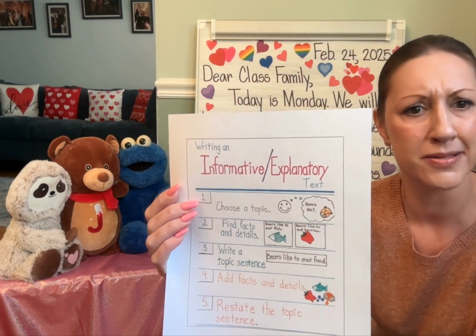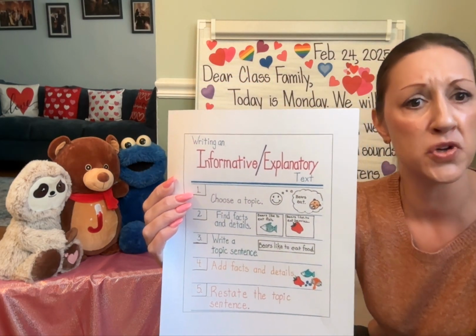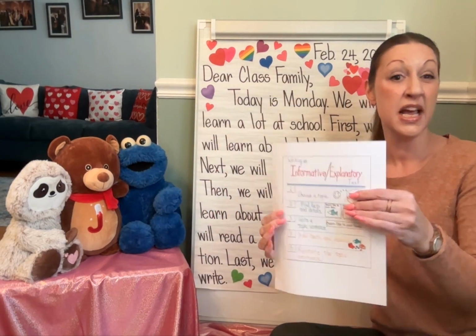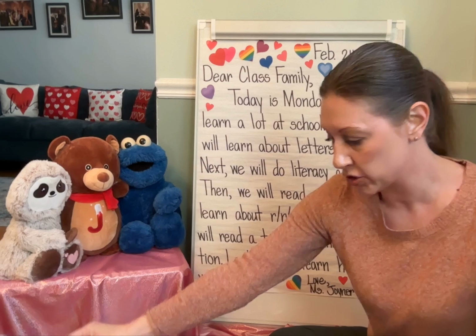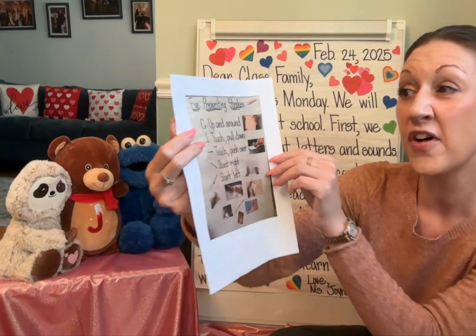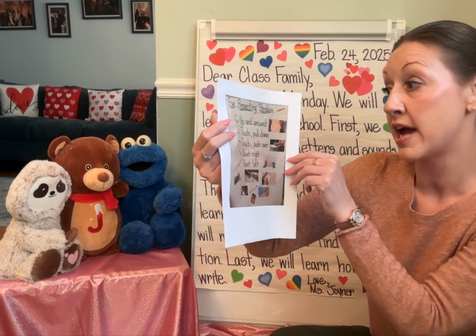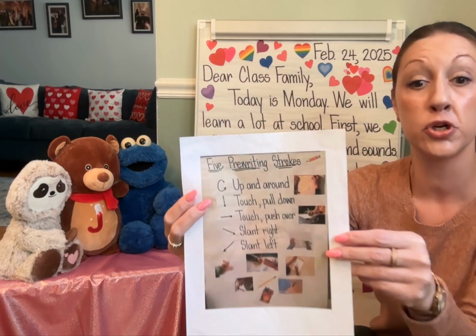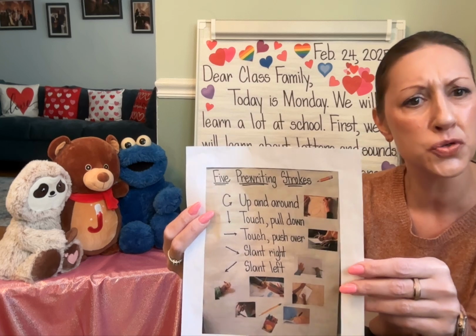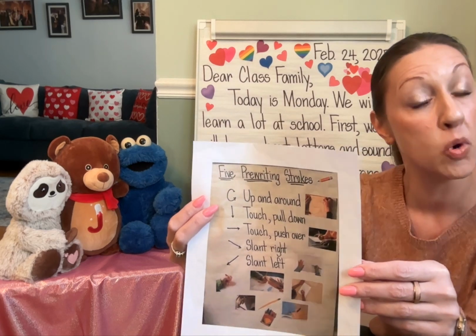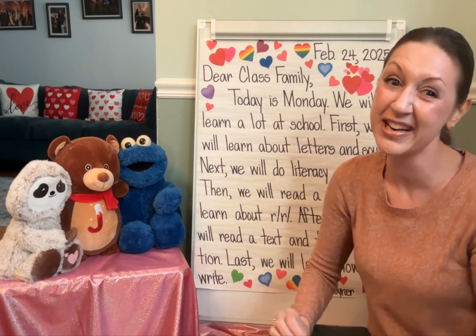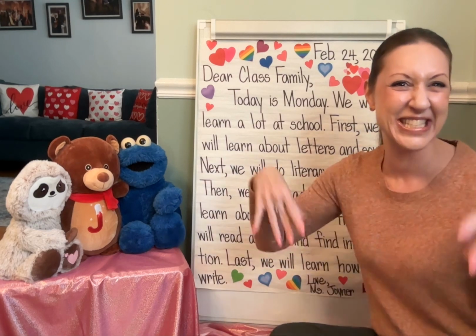Oh my goodness. We have a lot to do. Let's focus on the topic and the point. We'll figure out those facts and details and learn what good writers use to help them, including the 5 pre-writing strokes: up and around, touch, pull down, touch, push over, slant right, slant left. Good writers use so many things to help them with their writing. And we'll be practicing that today at school in kindergarten. It's going to be a fantastic day. Get your fans ready.